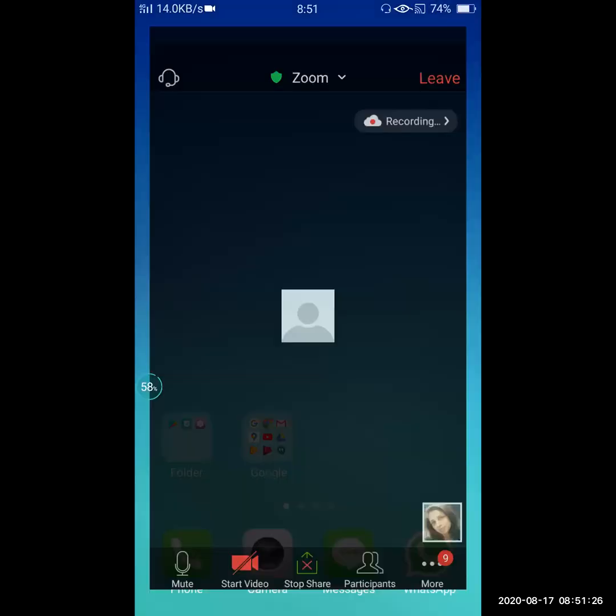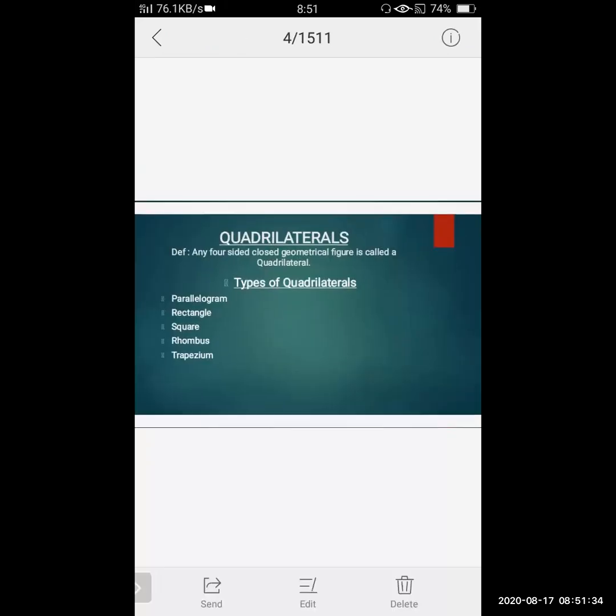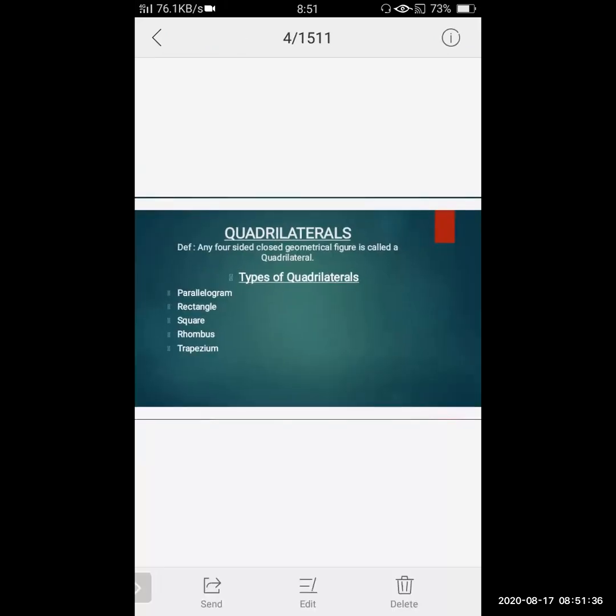Okay, now today we are going to study the quadrilateral. Let us first know what a quadrilateral is. I will share my screen and explain a few concepts so that the basic things of this topic will be clear to you all. And if you have any doubt, you can put it in your chat box.